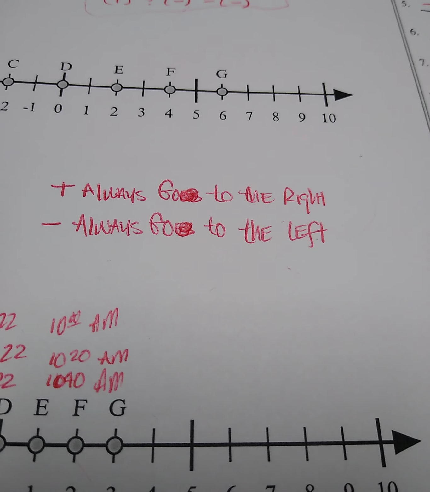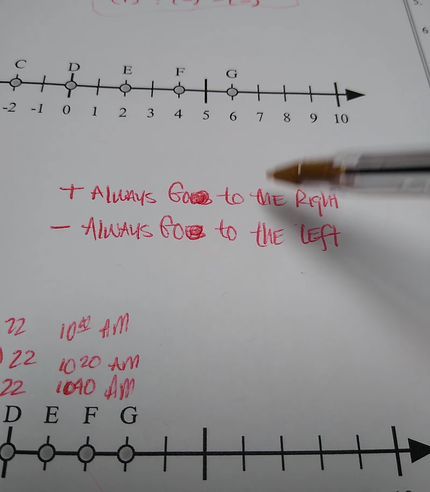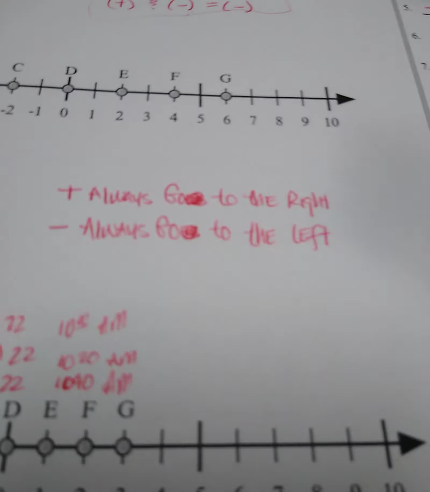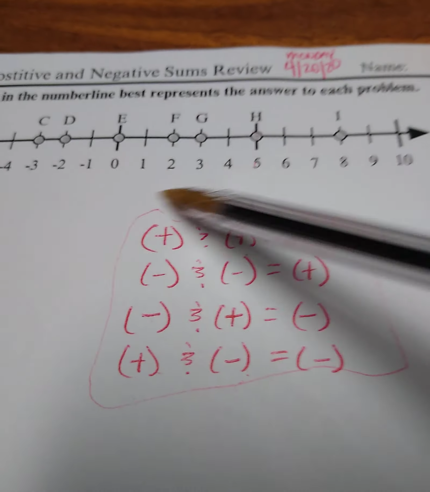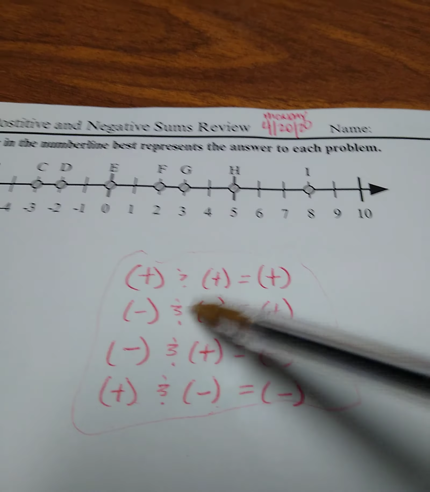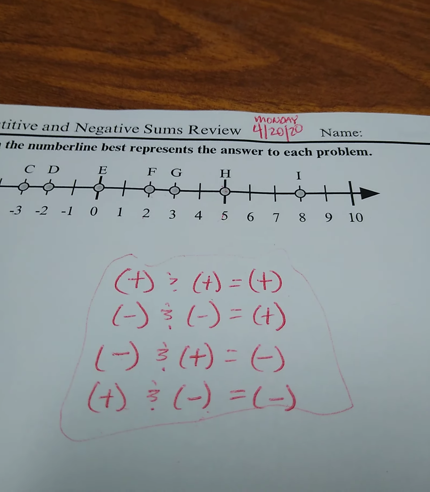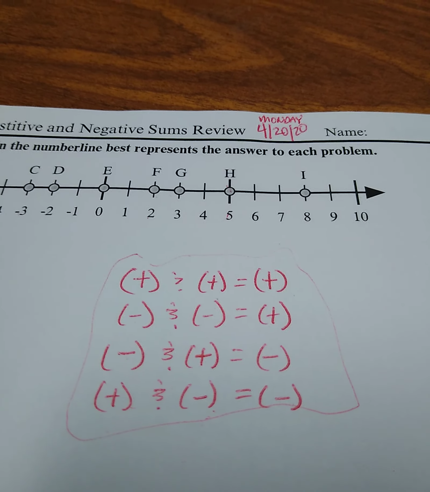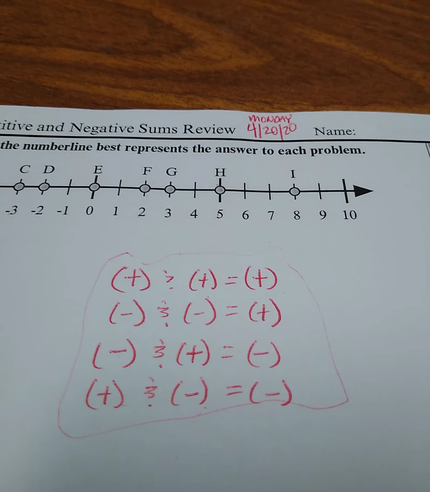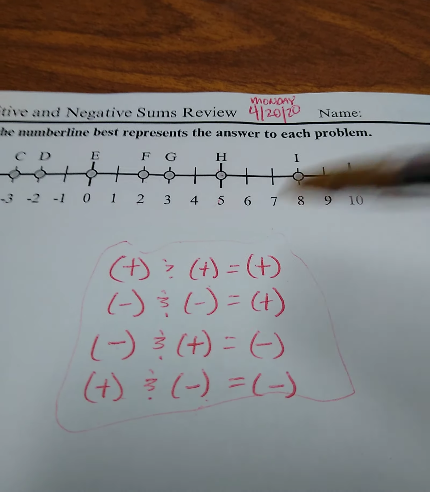Let's remember a couple things. Positive numbers always go to the right. Negative numbers always go to the left, okay? And then this one's going to be real important today, even though I will admit it, today's work is not real hard. I just want you guys to start thinking about how you look at these numbers, and it'll make sense when we get on there.